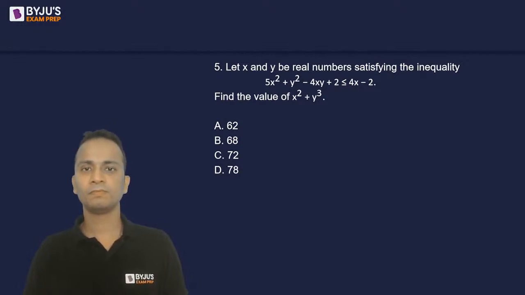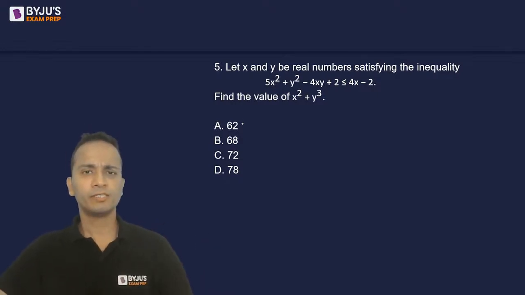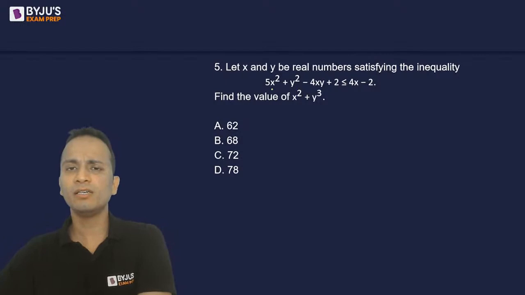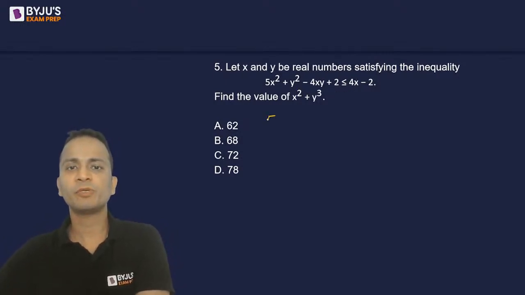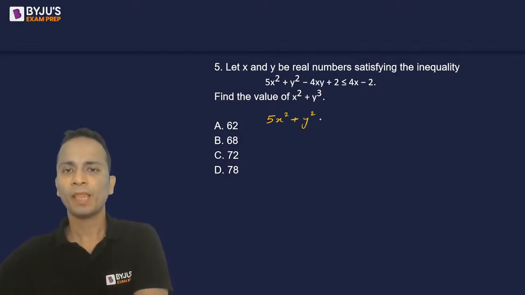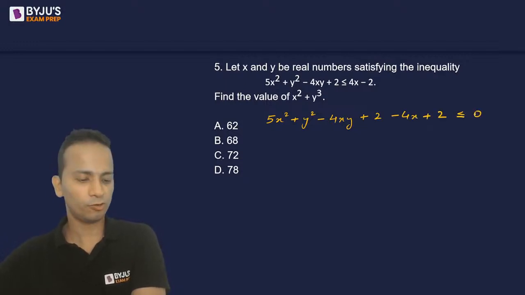Okay. Some of you have given the answer. Waiting for a few more seconds. Meanwhile, I'll take all the terms on one side. So I can write this expression as 5x square plus y square minus 4xy plus 2 minus 4x plus 2 is less than equal to 0.